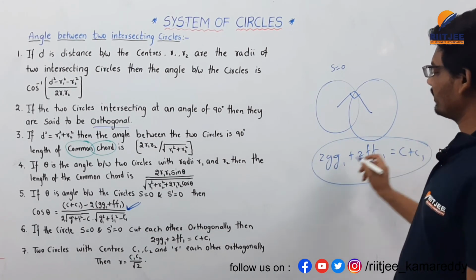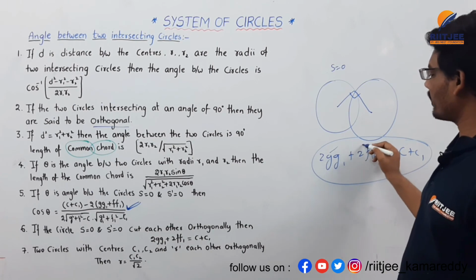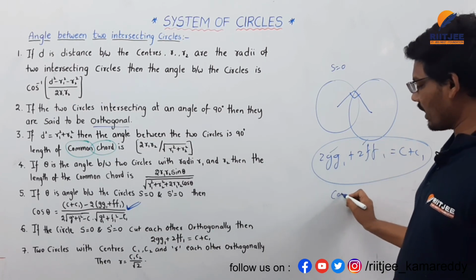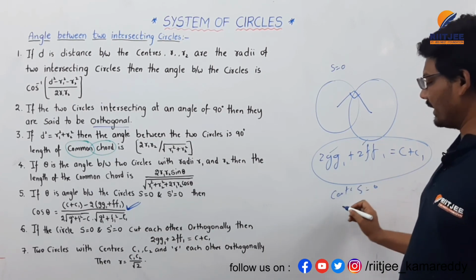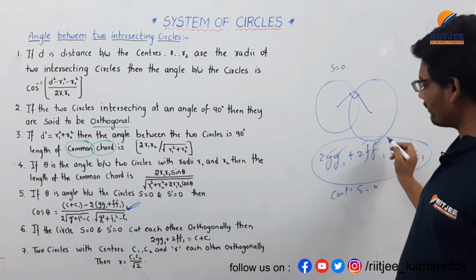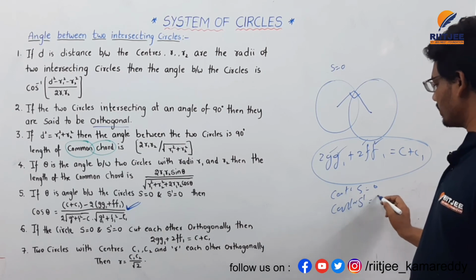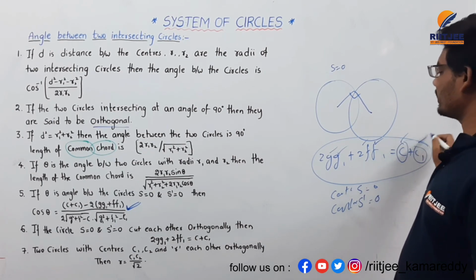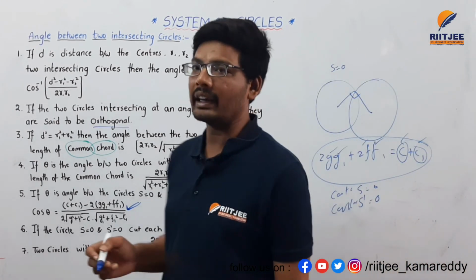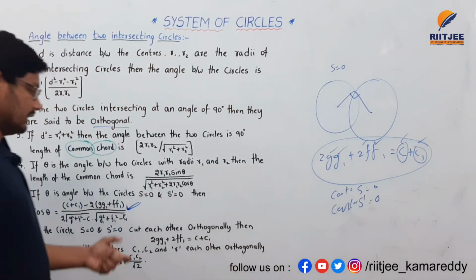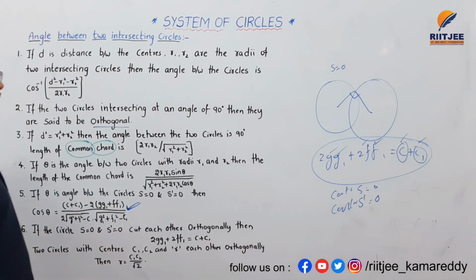This is the condition where G and F are the center of S equal to 0, G dash F dash are the center of S dash equal to 0, and C and C1 are constants of S equal to 0 and S dash equal to 0 respectively. This is all about the condition question.